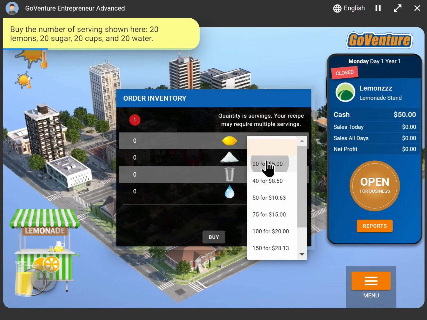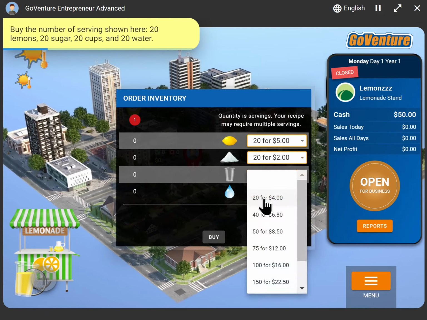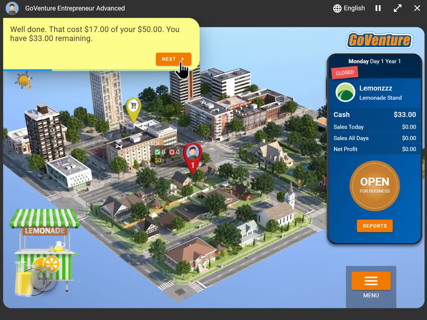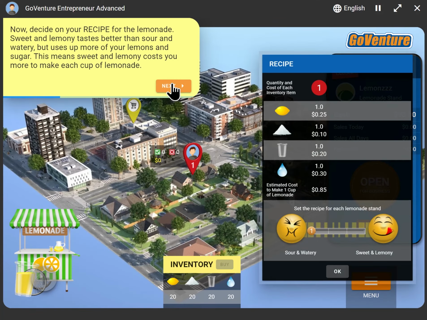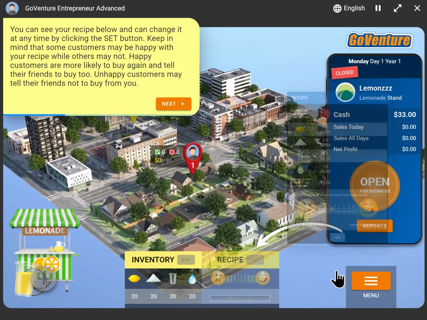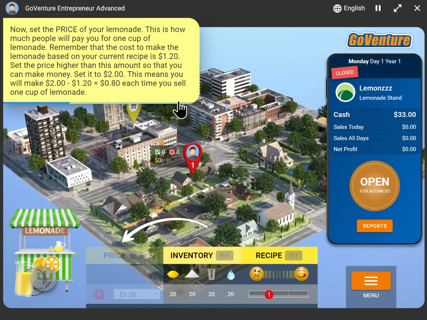And now the walkthrough tells us to buy 20 of each of these ingredients that we need to make our lemonade. Let's go ahead and do that. All right, so we've got some inventory. Now we've got to set the recipe for our lemonade. We can go sweet and lemony or sour and watery or somewhere in the middle. Of course, customers like the sweet and lemony better, but it costs us more to make, and we can monitor our cost of goods here. There we go. Now we've got our recipe.